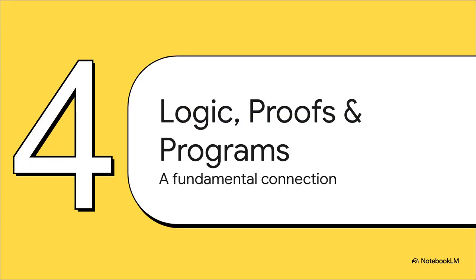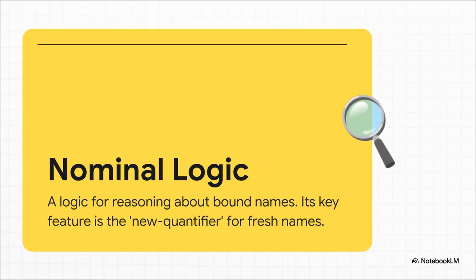So, armed with these powerful new tools, researchers started uncovering these incredibly deep connections. They found this hidden symmetry that links the entire world of logic with the world of computer programming. For instance, one of the specialized tools that got forged in these frameworks is something called nominal logic. It's a type of logic that's designed specifically for handling bound names. And it even has this clever little feature for creating fresh variables. But that's just one piece of a much, much bigger puzzle.